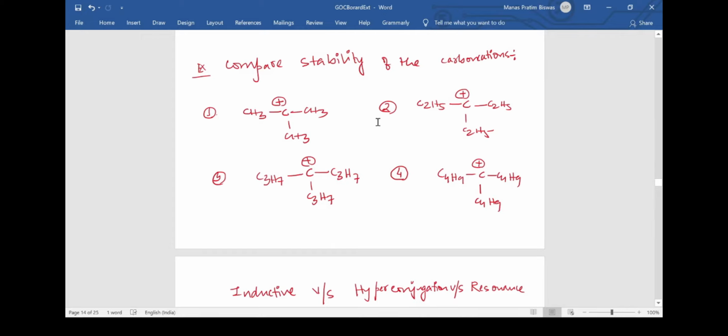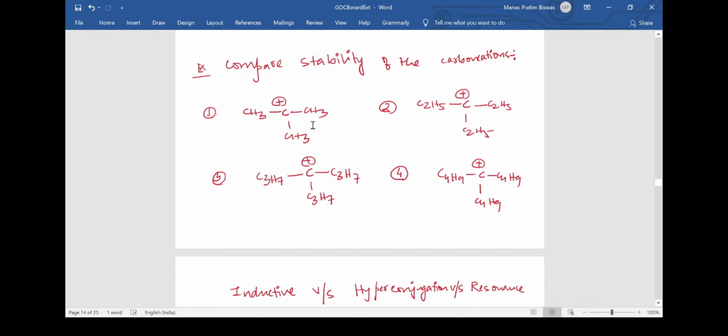Judging by inductive effect, we can clearly see that the inductive effect is more in the case of 4 than 3 than 2. So we can say that 4 is more stable than 3, which is even more stable than 2. But again, the most stable is 1. Why? Because 1 is having hyperconjugation to the maximum. Hence we can ultimately say that the stability order of the carbocations will be 1 greater than 4 greater than 3 greater than 2.